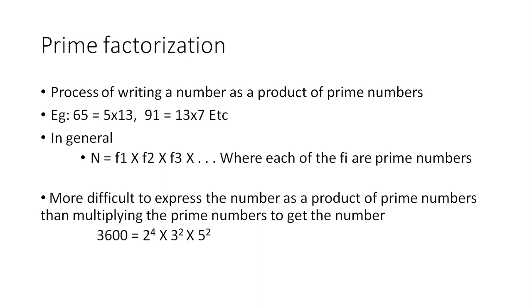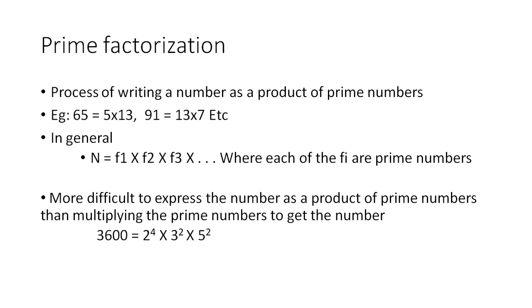For example, consider the number 65. We can write it as 5 into 13. So 5 into 13 gives you 65. Here 5 is a prime number and 13 is also a prime number. Now I am expressing 65 as a product of two prime numbers, 5 and 13. Similarly, 91 I can write as 13 into 7, where 13 and 7 are prime numbers. In general, any number n could be written as a product of many prime numbers like f1, f2, f3, etc., where each of these f1, f2, f3 is a prime number.